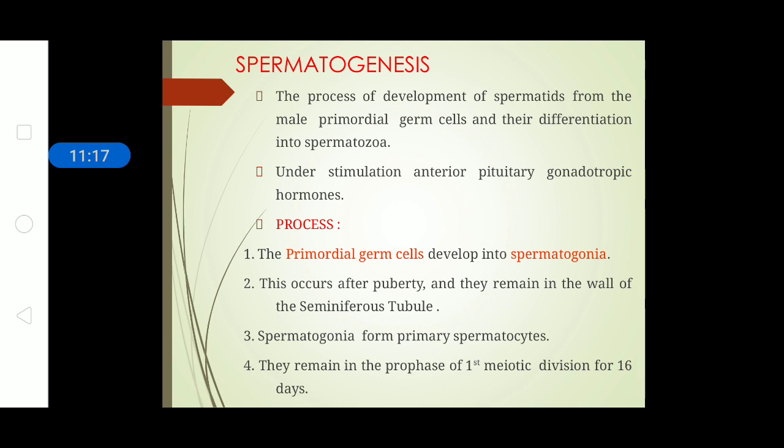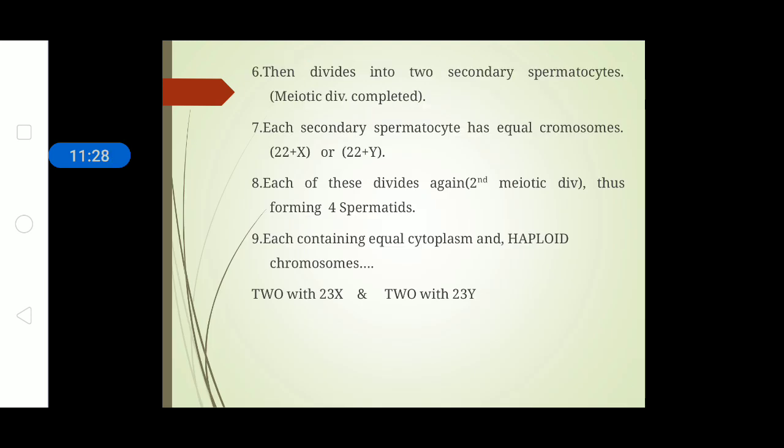In this case, the spermatogonia form the primary spermatocytes, which undergo the first meiotic division for 16 days. Then they divide into two secondary spermatocytes by meiotic division.